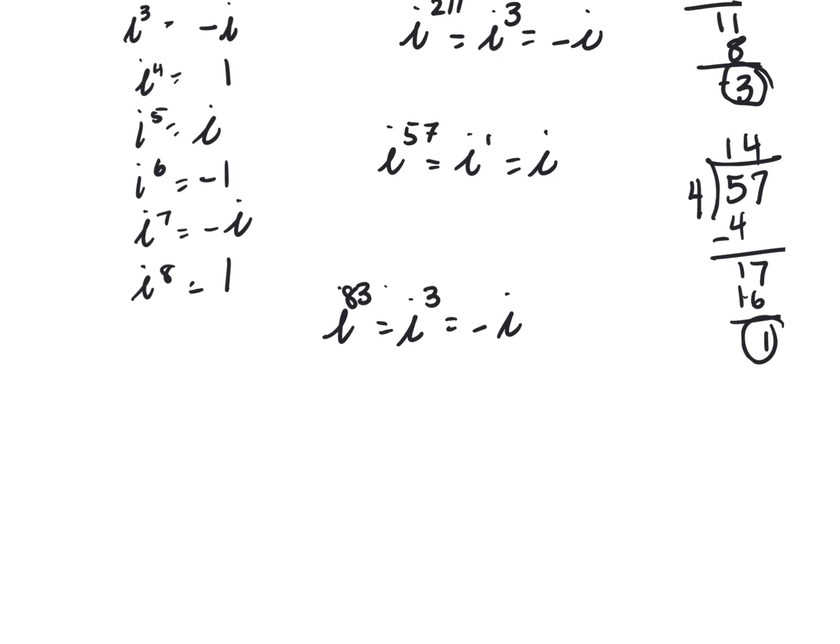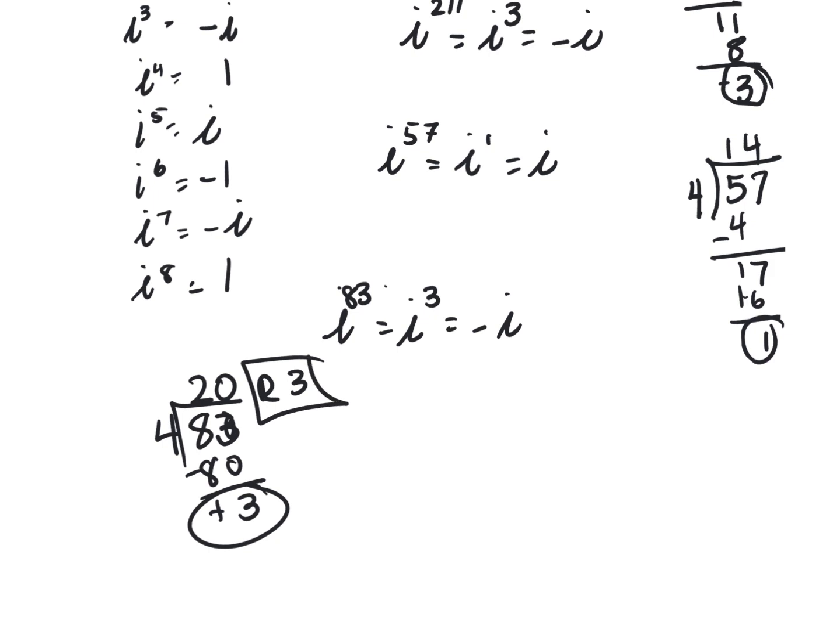I divided it by 4, and what's the remainder from 83 when you divide by 4? 3. Because 83 divided by 4 goes in 20 times with 3 left over. So you have a remainder of 3. It's the remainder that goes up here.